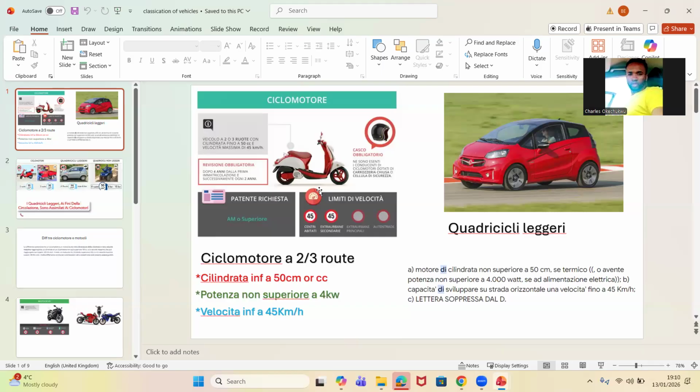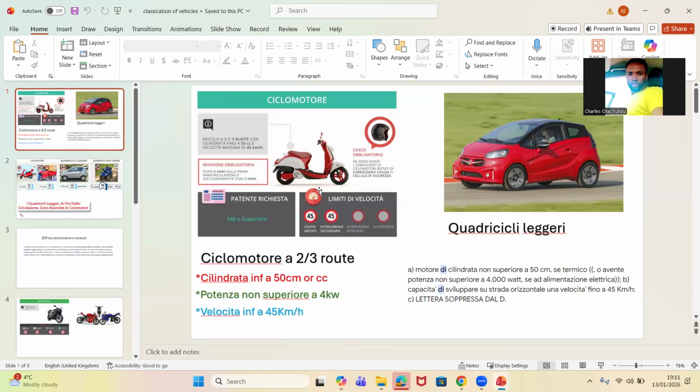When we talk about classificazione veicoli, let's start by discussing ciclomotore. These ones are important, more than all the ones we talked about before. Ciclomotore and motocicli. We're about to see the main difference between the two of them. Now, guys, watch. Let us start from ciclomotore. I'll give you the definition of ciclomotore.